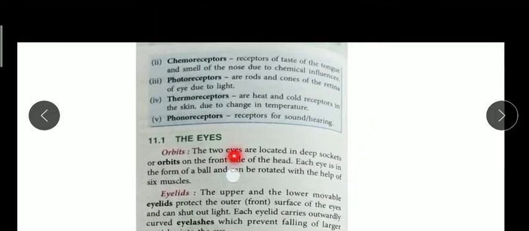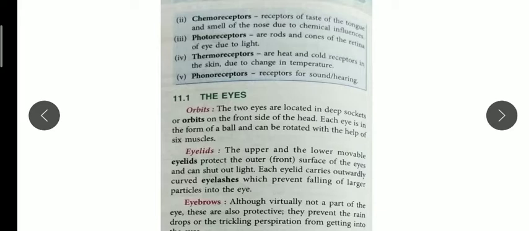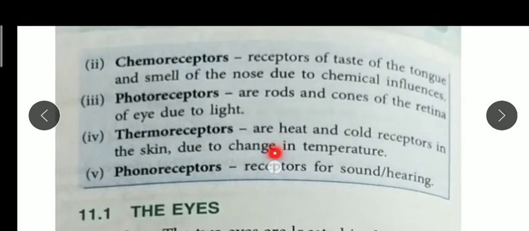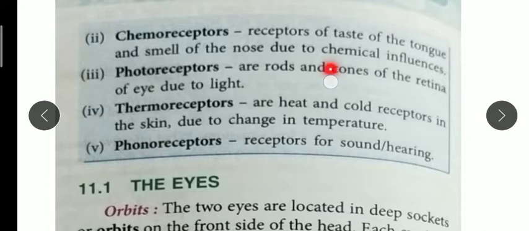So you know that the first one is the mechanoreceptor, which is sensitive to touch and pressure of the skin due to mechanical change. Second one is the chemoreceptor, as you can see here. This is the receptor of taste and smell, so it is present in our tongue and nose. Then is the photoreceptor. Photo means related to light, so it is present in our eyes, and the receptor cells are rod cells and cone cells, which are present in the retina of the eye.